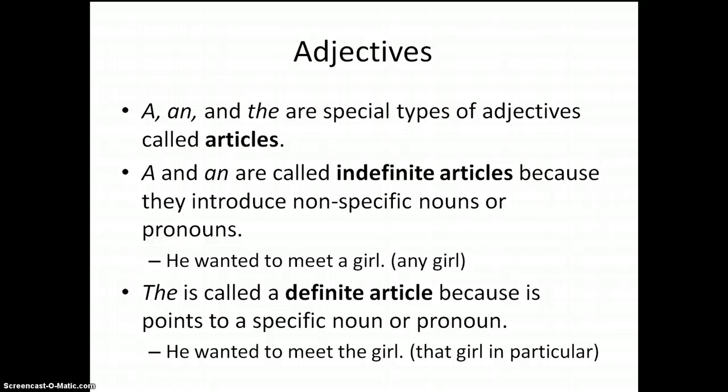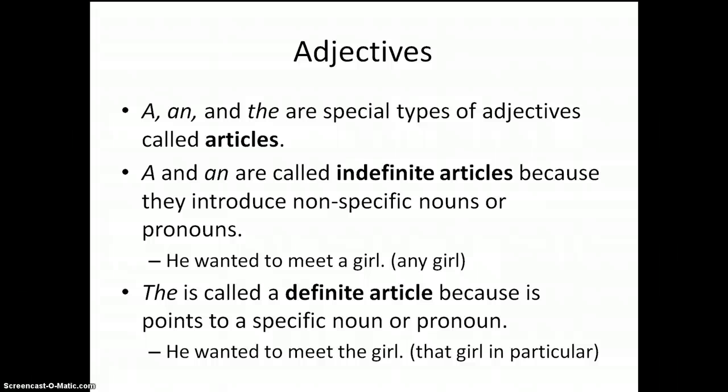There are special types of adjectives, a, an, and the, that are called articles. We use these so much and so often that we really don't think of them as adjectives anymore. There are 2 types of articles. A and an are called indefinite articles because they introduce non-specific nouns or pronouns.